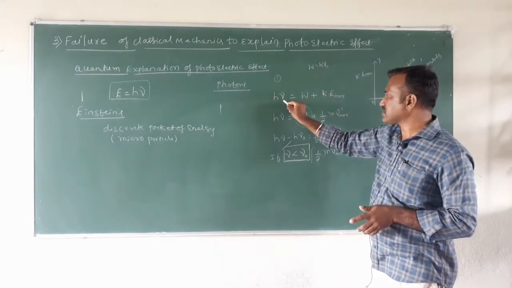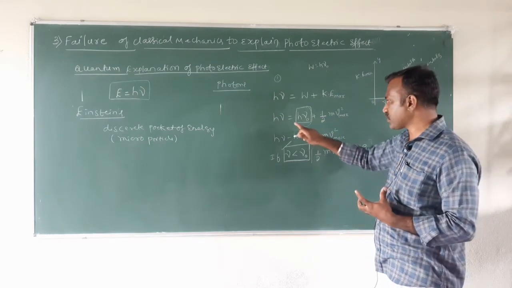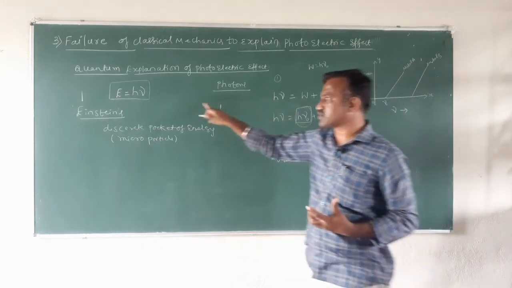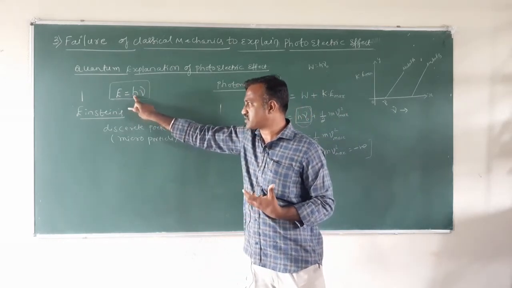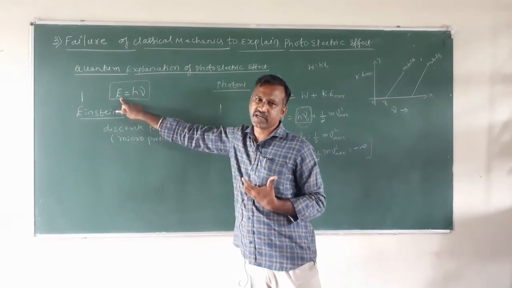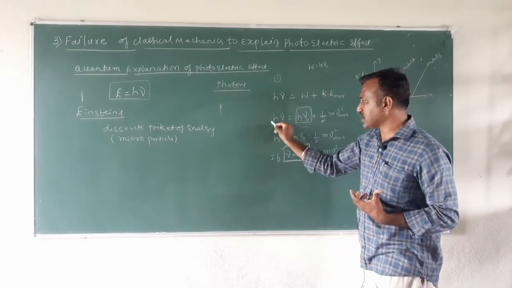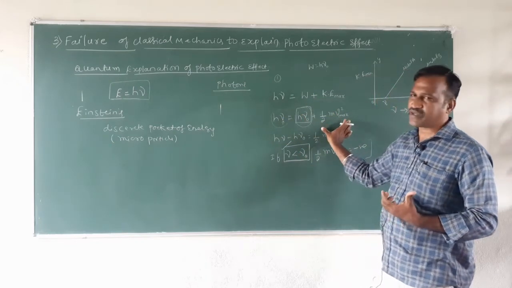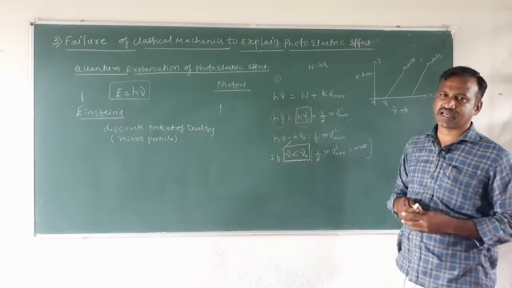Since the work function is a constant for a given metal surface, if you increase the frequency, the energy of the incident radiation increases. Why? Because E is equal to h into nu. Since Planck's constant is a fixed value, the energy will automatically increase. So as you increase the frequency of the incoming radiation, the total energy of the incident radiation increases. Since the work function is constant, the kinetic energy increases. So this equation explains the fourth observational fact also.